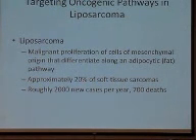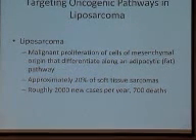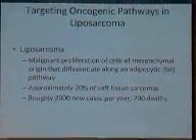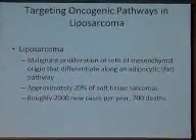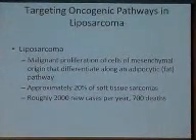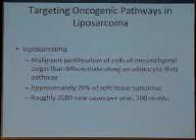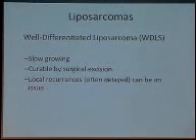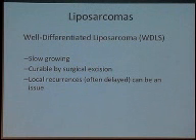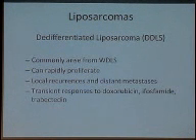And one is one of the more common types of sarcoma called liposarcoma. So this is, again, a malignant proliferation of these cells that differentiate along a pathway that looks like fat. And this represents about 20% of soft tissue sarcomas, so there's probably in the order of 2,000 cases per year. And there's different flavors of this. One type is what we call well-differentiated liposarcoma, which means it looks more like fat. It tends to be slow growing. It often can be cured by surgery if you can get a good rim of normal tissue around it, but it can come back usually in the same site as the original tumor.